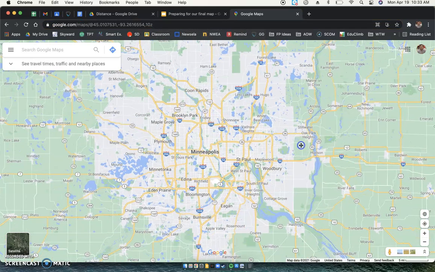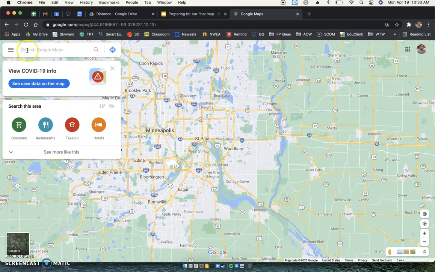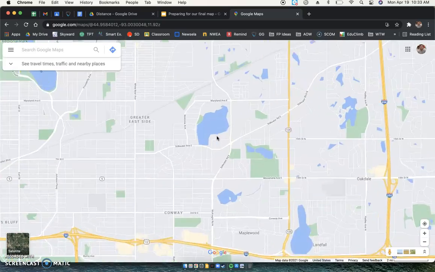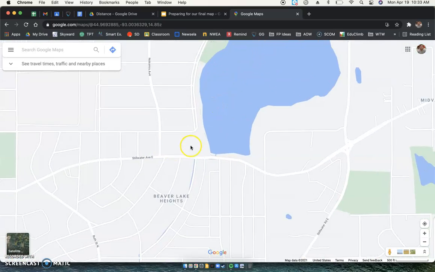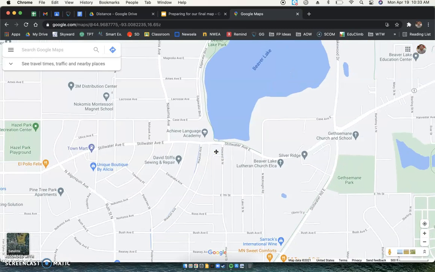What you're going to do is find your house first. Now it's going to be kind of tough. If you know your address, you can always just put it right here. Search Google Maps. You can put your address in there, and it'll bring you there. Otherwise, if I zoom way in on this little lake, here is Beaver Lake. Here is Achieve Language Academy. Okay, so pretty easy. What I am going to do here is I'm going to take a screenshot.